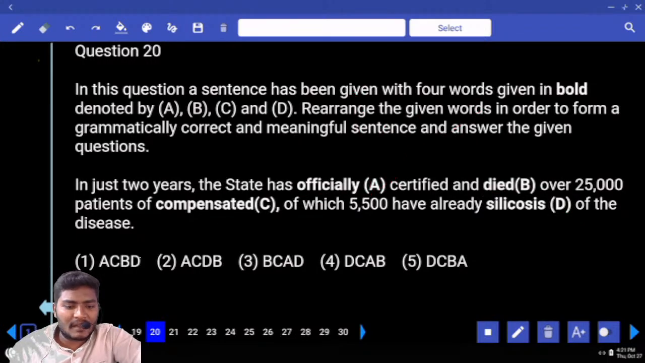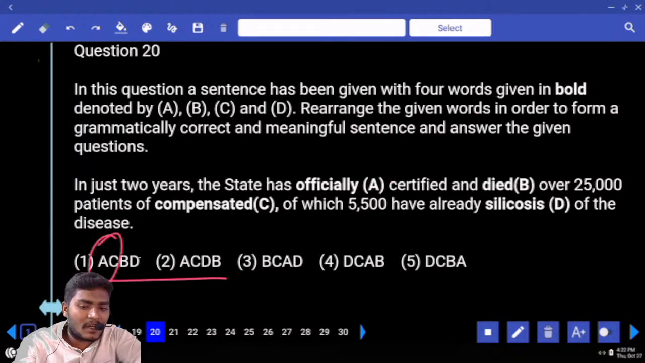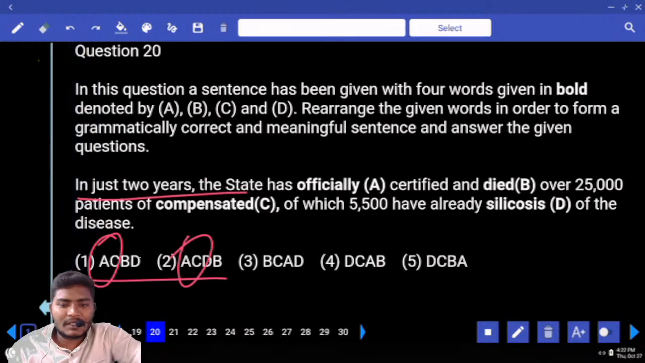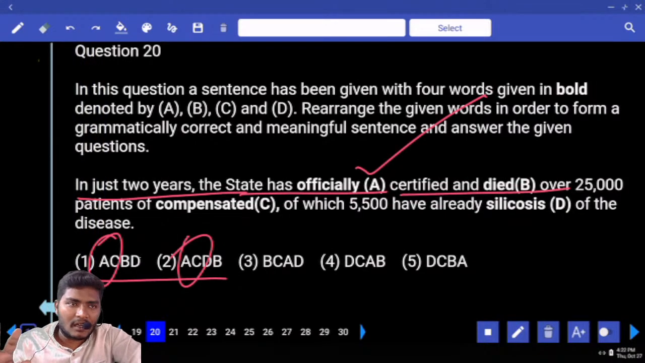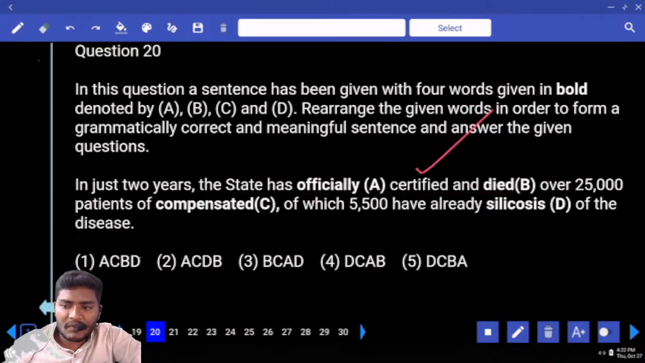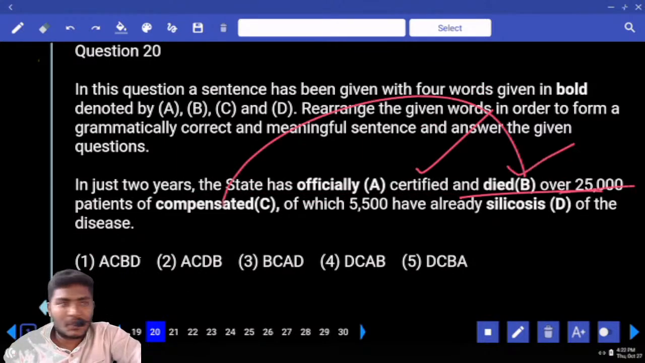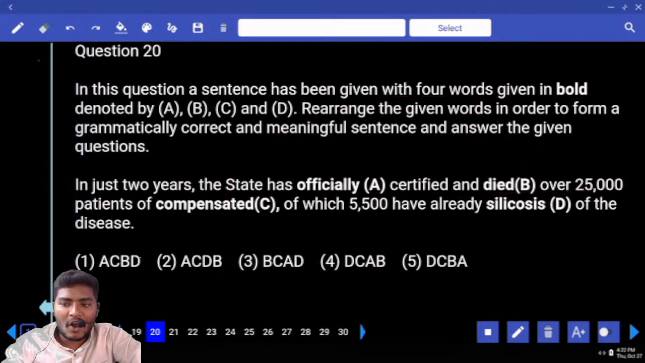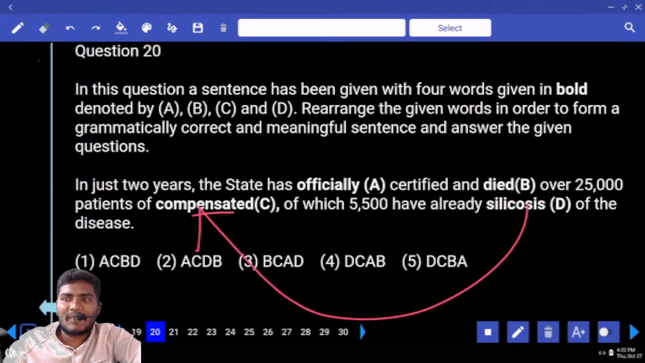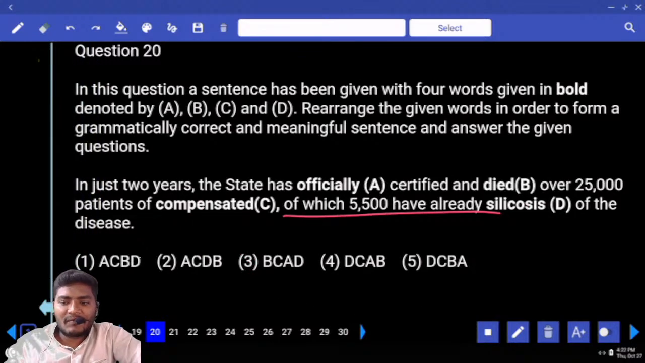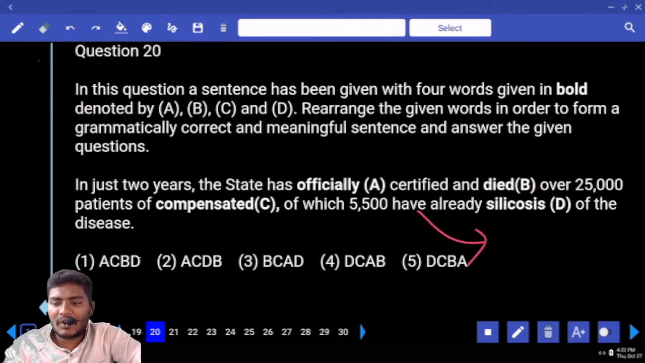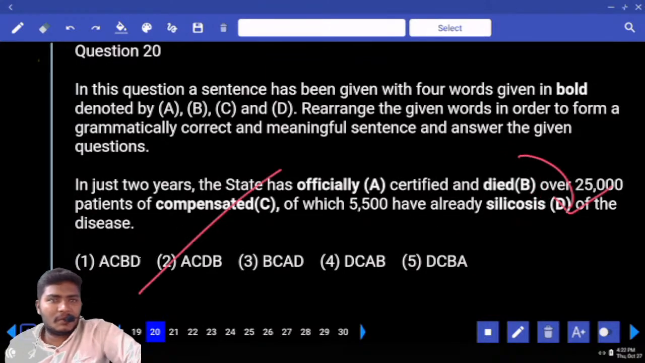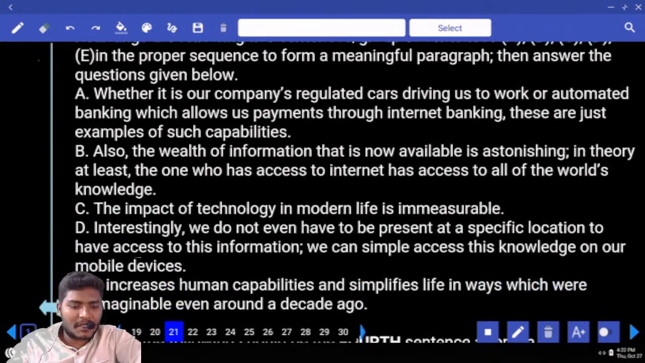How many options do we have with A? Two options are there. Again, what is common? AC and AC. In just 2 years, the state has officially certified and died. Can you use that? Certified and died? Okay? That is not right. What can be used here? Certified and compensated over 25,000 patients of silicosis. Silicosis is a type of lung disease, of which 5,500 have already died of the disease. Have is followed by V3, so died can be used at the ending. So B comes at the ending. Where is that option here out of these 2? Only the second one. Next, rearrangement.